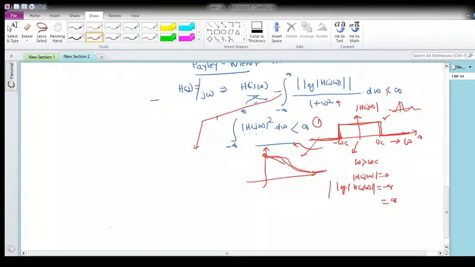Okay, this is one thing. And the second thing is that the magnitude response of a realizable network should not fall off to 0 faster than an exponential order.